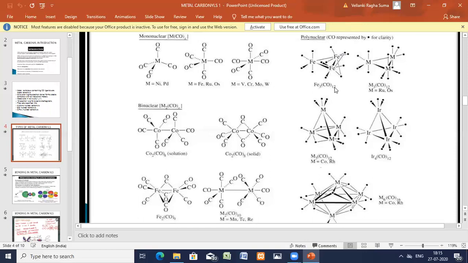And iron, it is having bridged COs. Ruthenium and osmium are not having any bridged COs. And cobalt and rhodium, you are having the bridges. You can see here. So metal bridges also you can see. Metal bridges also we can see. And for these the carbonyls are attached.